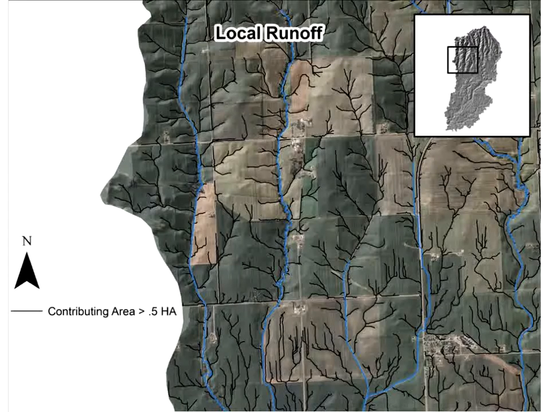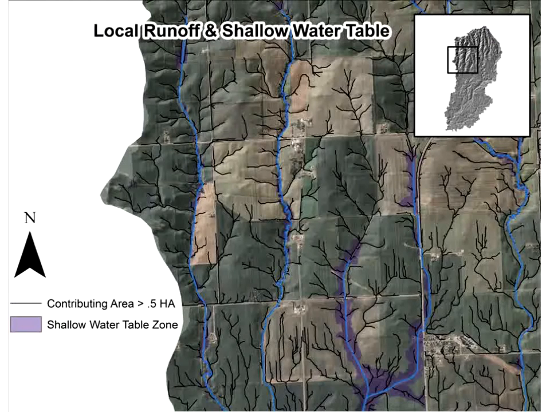okay, here's a watershed in Illinois, Lime Creek. The blue shows the streams. The black lines show the runoff flow pathways. The longer the pathway, the greater the area of runoff contribution.